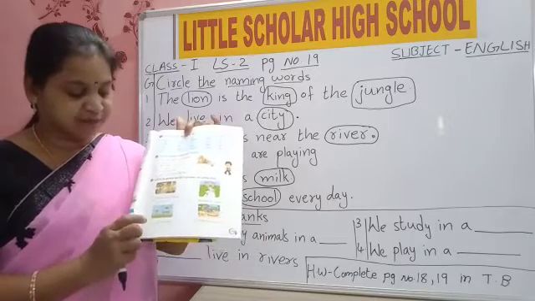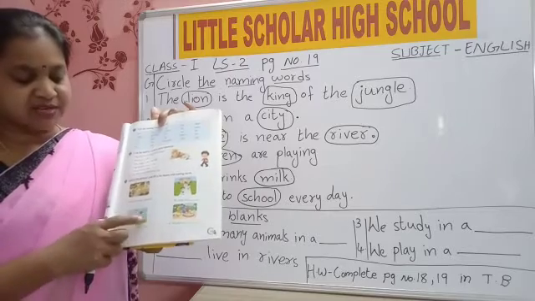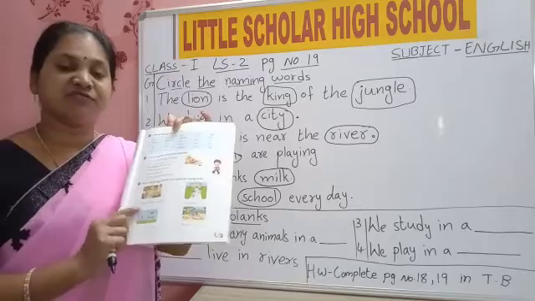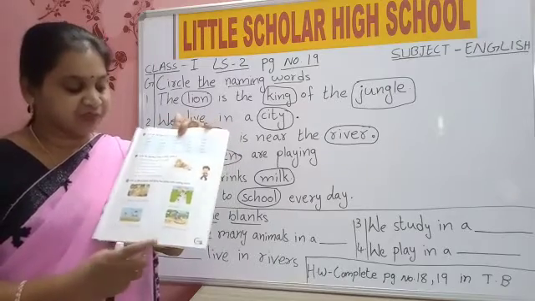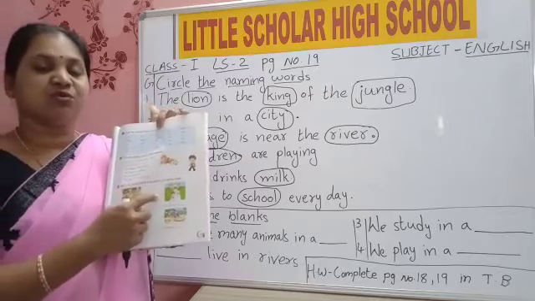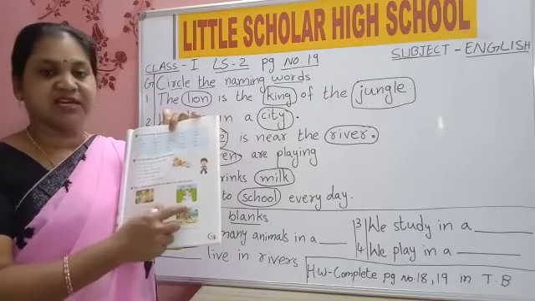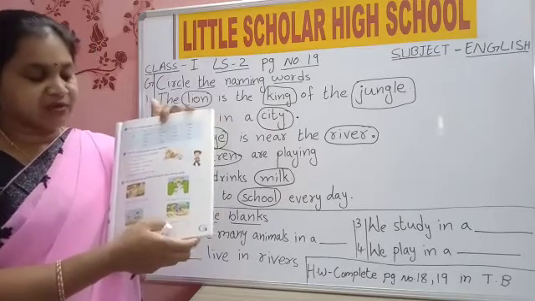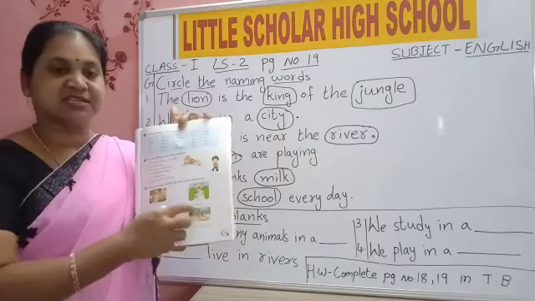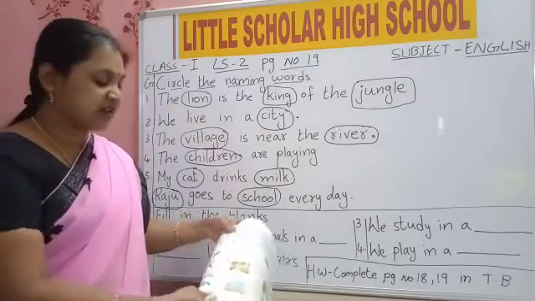Go to second one. Dash live in rivers. So, what can you see here? Fishes, no? Many varieties of fishes are there in the river. Now, see, we study in a, which place is this? Where do you go to study? School. We study in a school. Here, we play in a, where do you go to play? Park. So, now we will write it in the dashes.